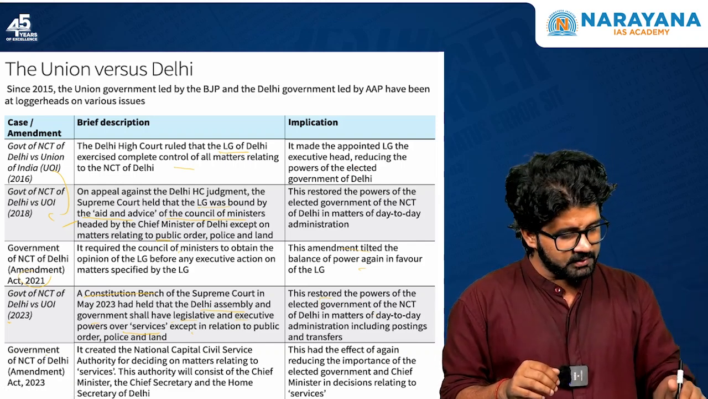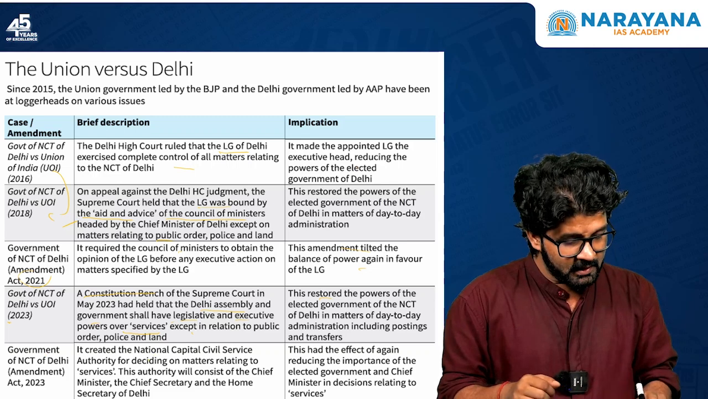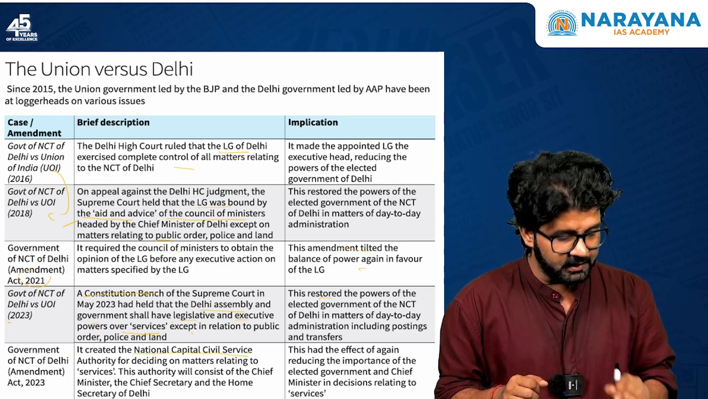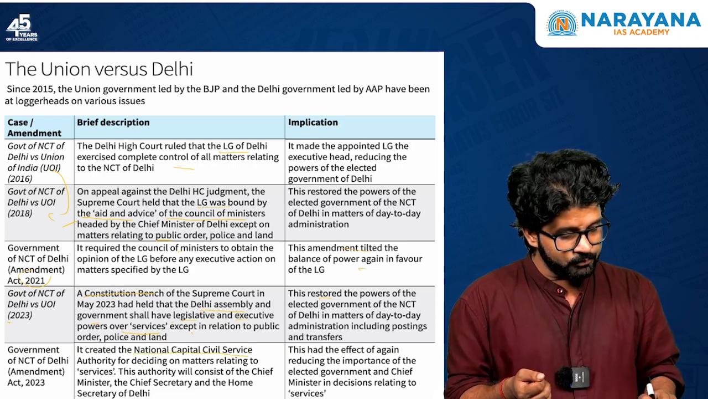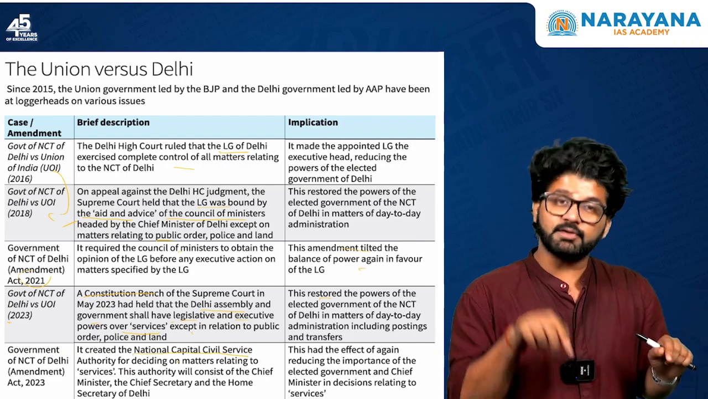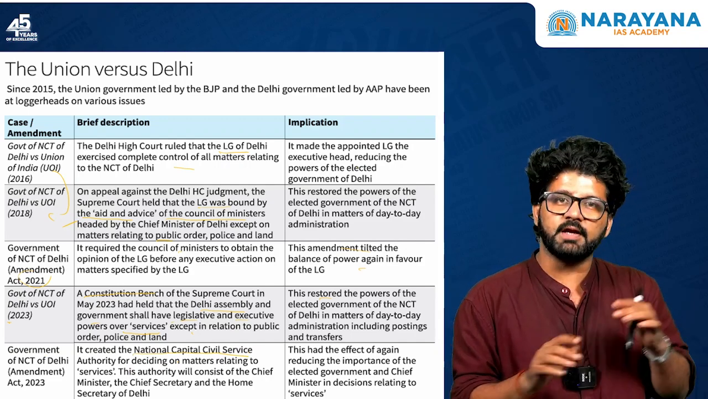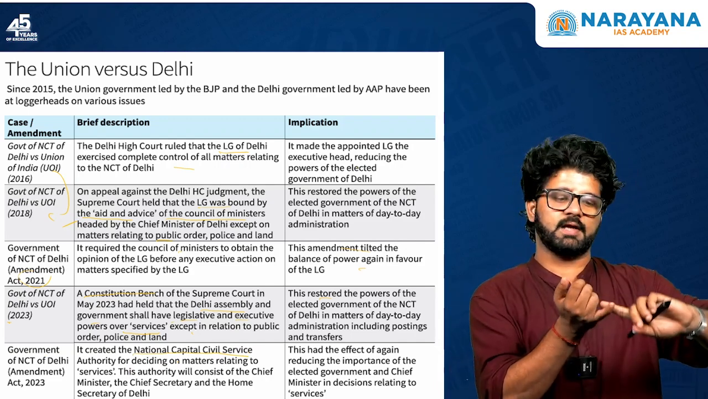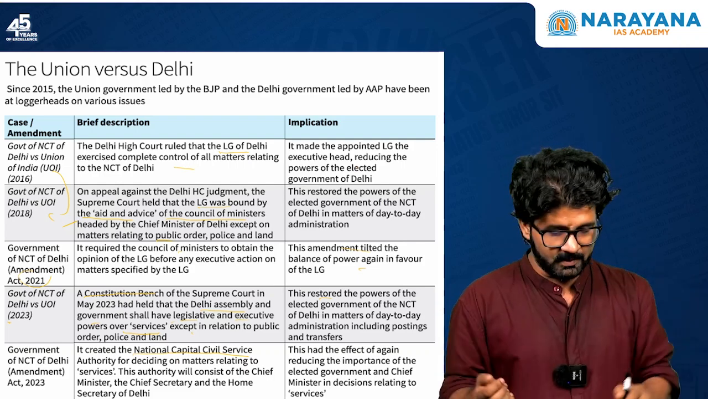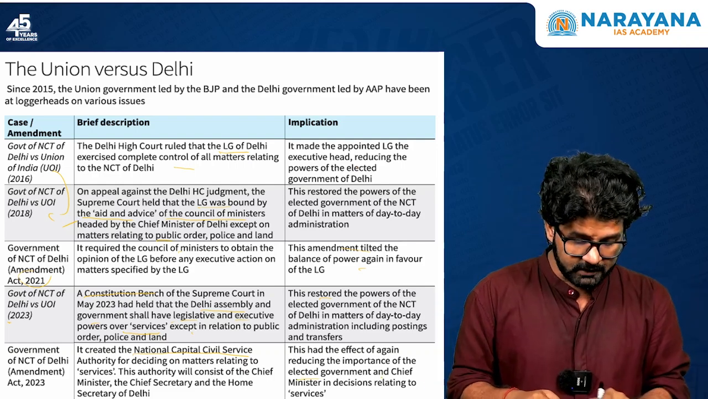And then 2023, Government of NCT. Again here, there is a new authority which has been created, the National Capital Civil Service Authority, for deciding matters. And here, it will comprise the CM, the Chief Secretary and the Home Secretary of Delhi. The latter two are more or less attached with the central government. Again, reducing the importance of the elected government and the Chief Minister.